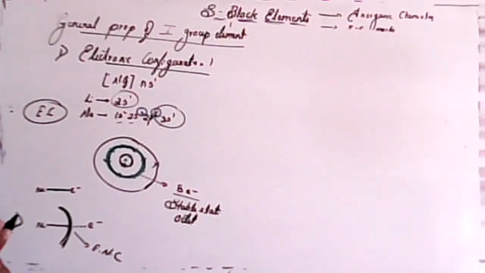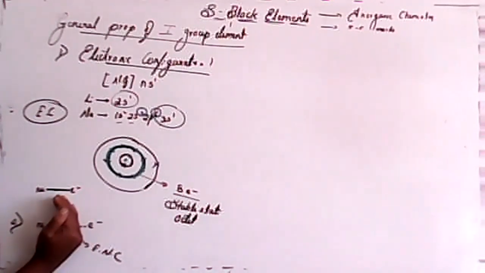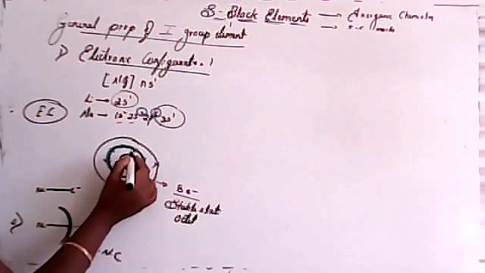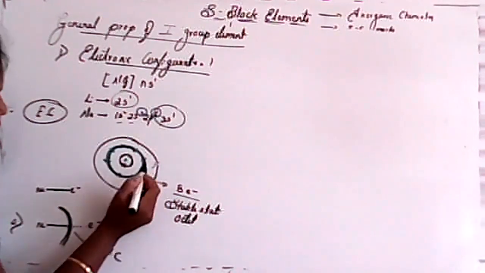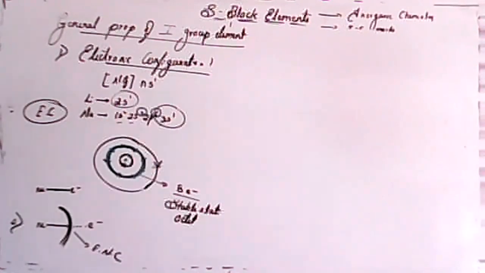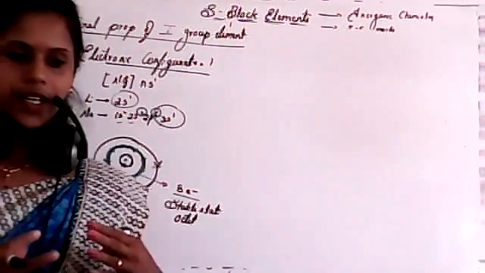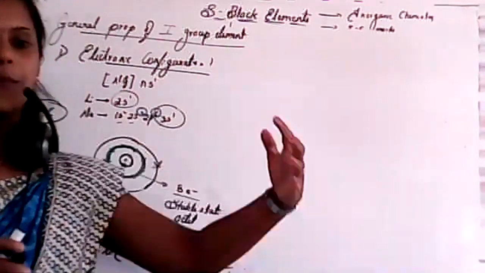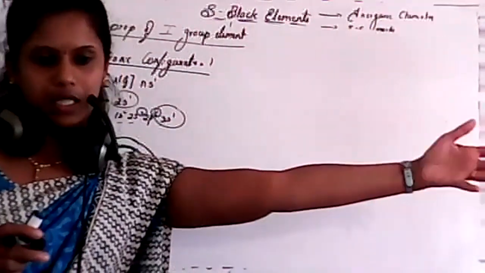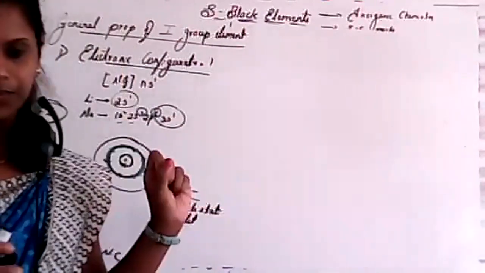Yes, the shield controls the bond. For this electron there is a shield, and this electron is outside the shield. Just imagine you are standing here and there is one big compound, and in another portion of that compound there is some person.